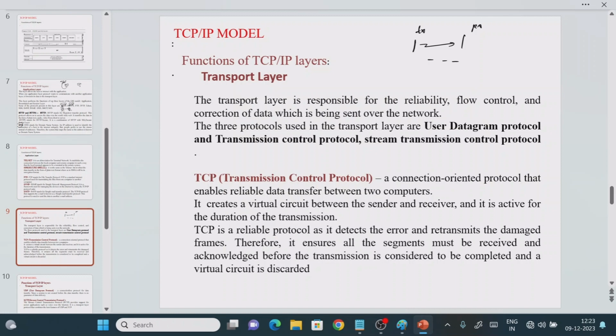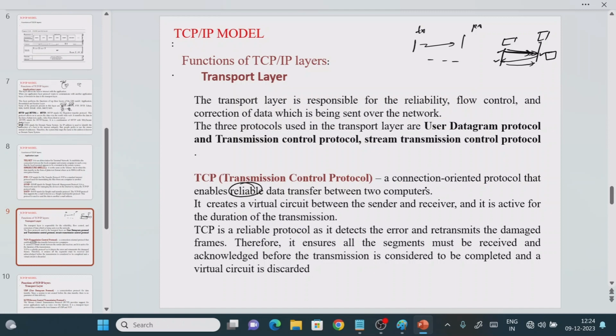So TCP is a connection-oriented protocol that enables reliable data transfer between two computers. Reliable data transfer means that the sender first establishes communication with the receiver, and only after that does it send the information from source to destination. If something is wrong in the received information, the receiver asks the sender to retransmit the same information one more time, so that you get reliable operation.